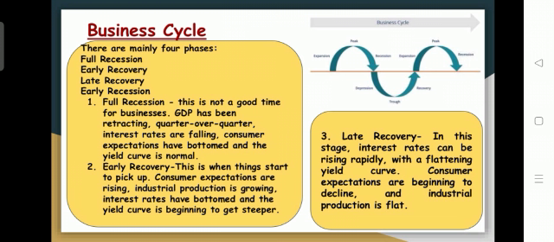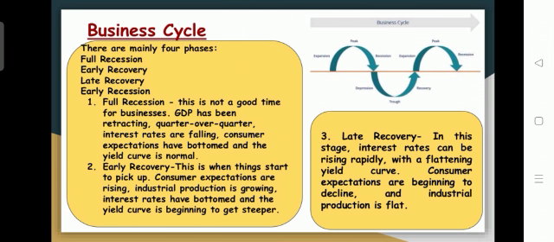The consumer expectations begin to decline, and industrial production is flat. So this is the stage where technological innovations are still more needed to be introduced in the business activities, because once the consumer has consumed any one product, after a certain period their demands will change. So meanwhile, you need to consider what technological innovations are needed for the business organization, and you can introduce that in the production. Then only can you have some recovery.